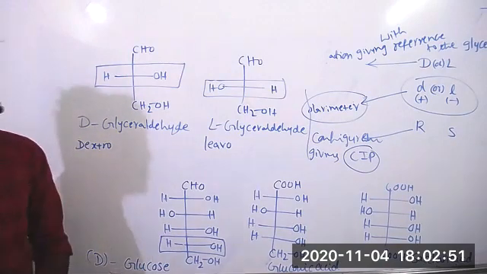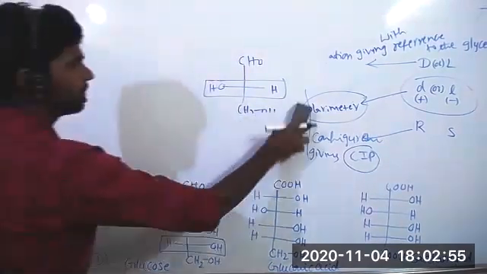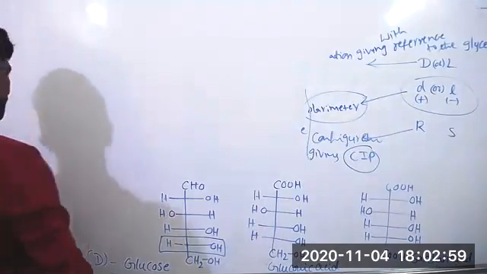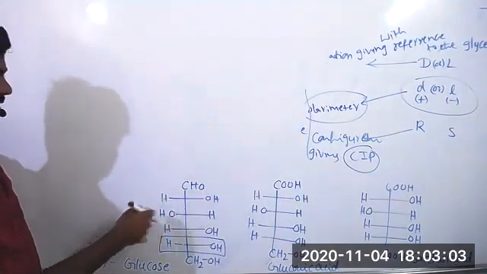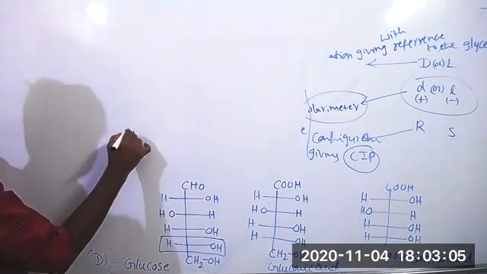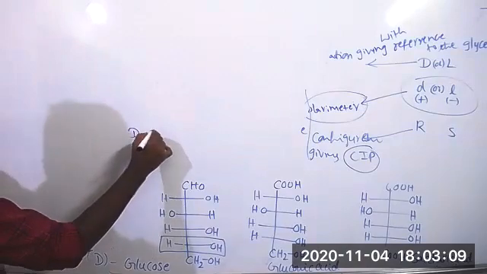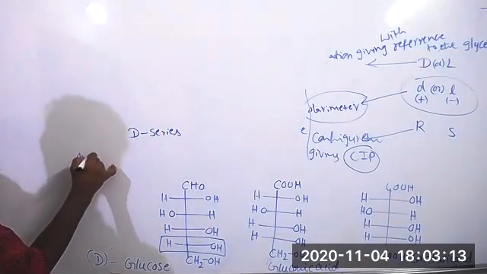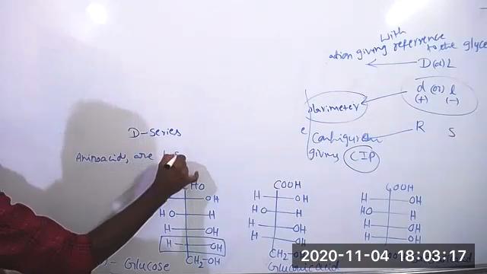RS configuration, okay, listen, only one molecule. All amino acids are L series. All carbohydrates come under the D series. All naturally occurring carbohydrates are D series.